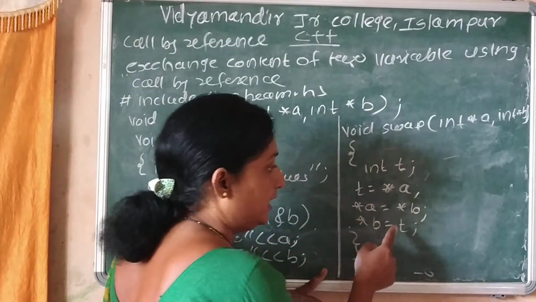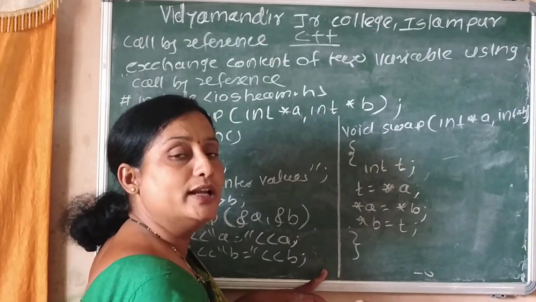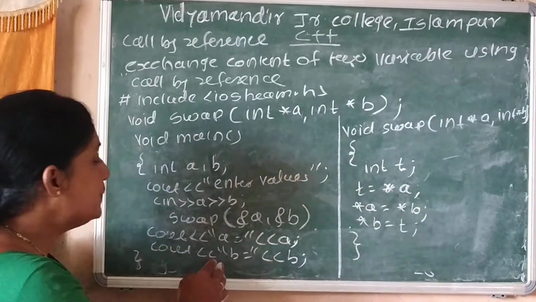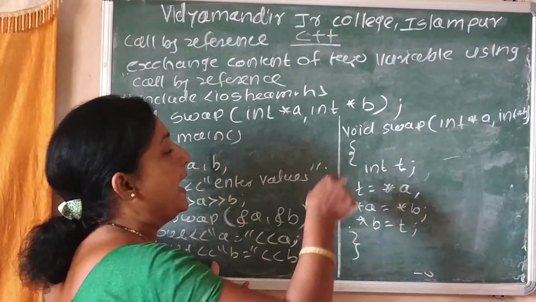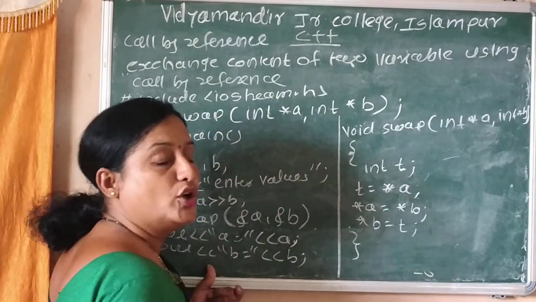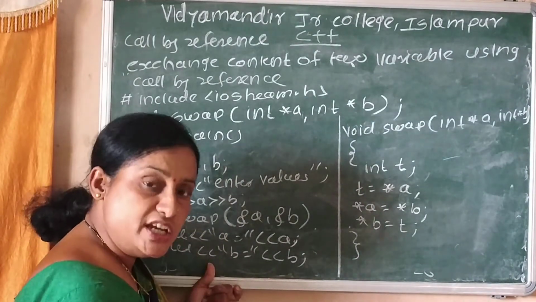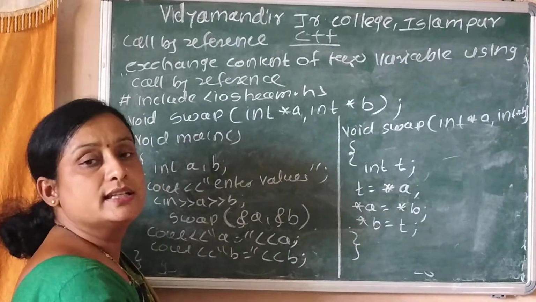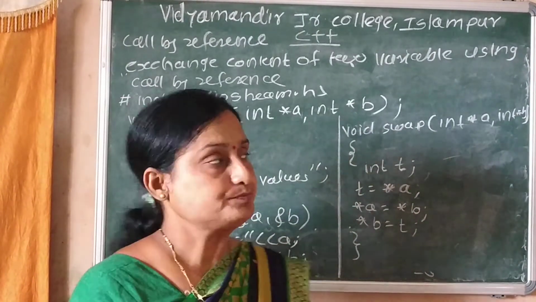During function running, the value of a variable is changed or altered. This changed value transfers back to the main function because the address of the actual argument is the same as the address of the formal argument. That is called call by reference.